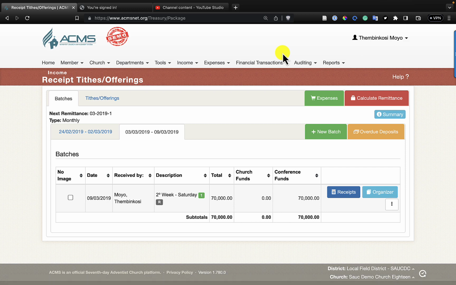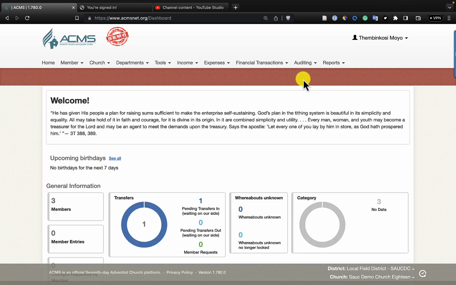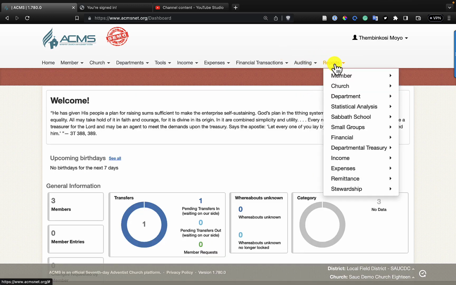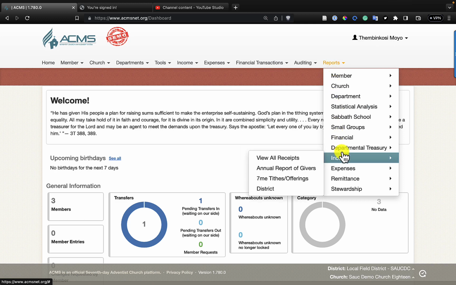It was for 70,000 and it was anonymous because I didn't see the name on the envelope or on the bank transfers, on our bank statement. There was no indication of who the owner was, but we could see that it was for tithe. So we receipted it, but now we need to link this receipt to the giver. So you first need the details of the receipt. So you come under reports and come under income and click on view all receipts.